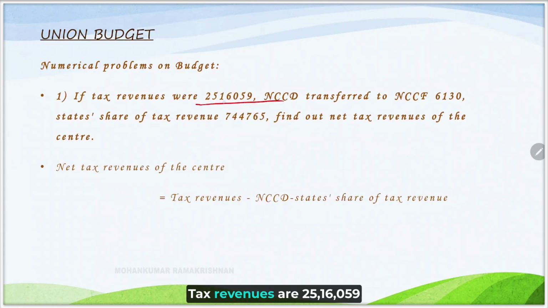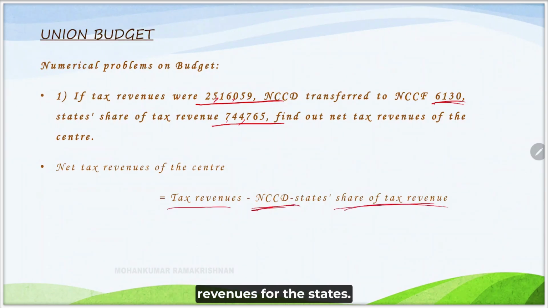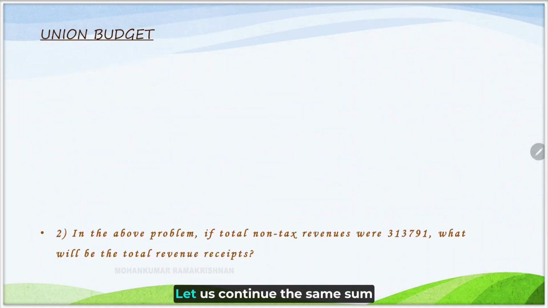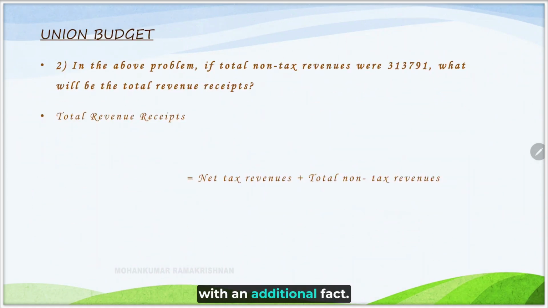Tax revenues 25,16,059. NCCD, the National Calamity Contingency Duty, is 6,130. State share of tax revenue is 7,44,765. Find out the net tax revenue. All we need is the formula only, my dear friends. Net tax revenue is nothing but tax revenue minus the calamity fund and the share of tax revenues for the states. If you do that, we will arrive at the final answer, 17,65,164.